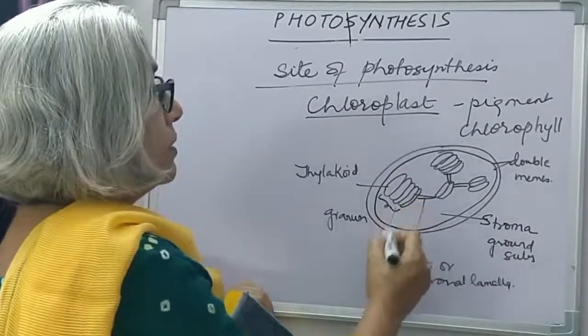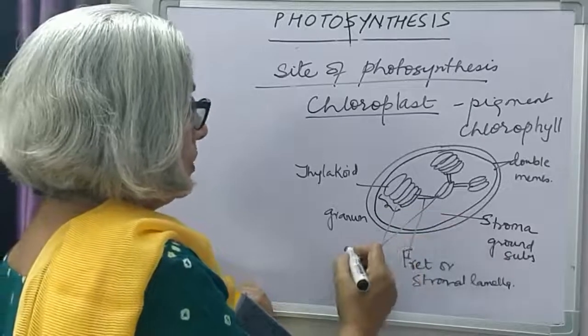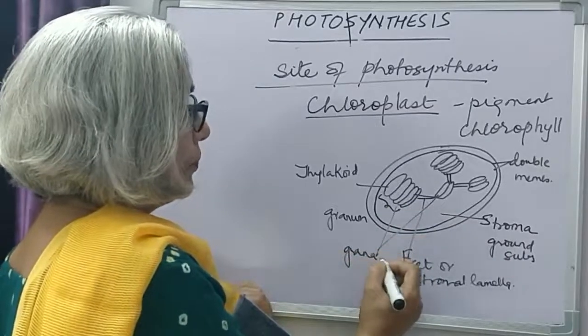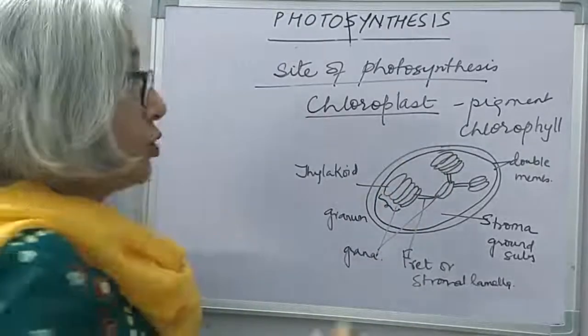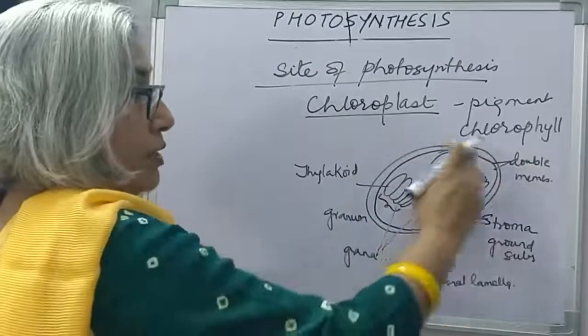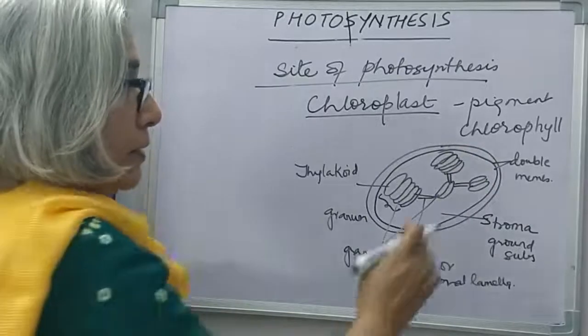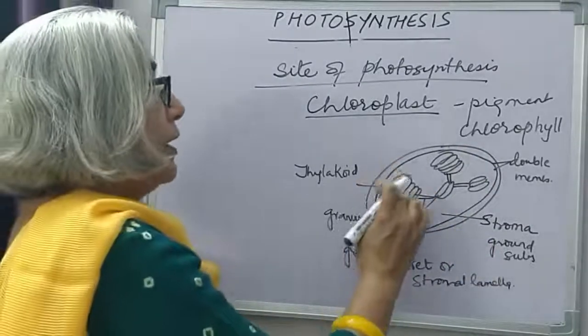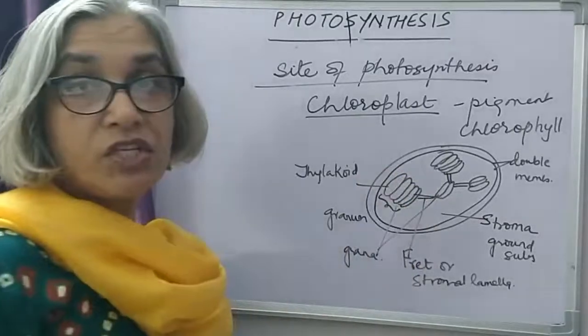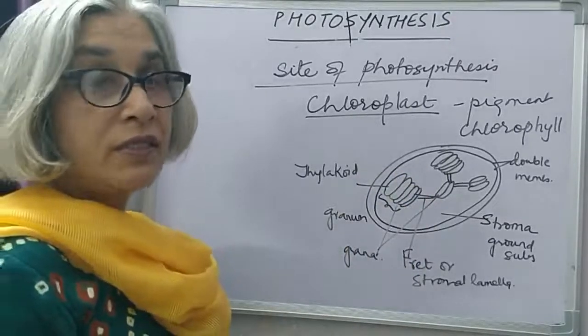And the plural of granum is grana. So this is the structure of a chloroplast. So chloroplast is a double membraned oval structure. The ground substance is called stroma, and there are sac-like structures called thylakoids.